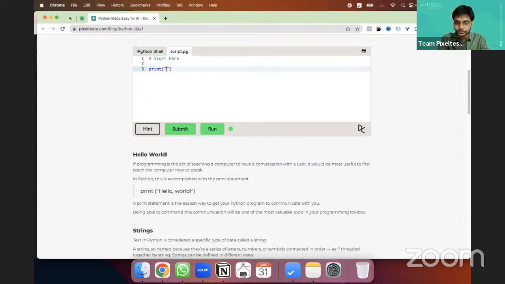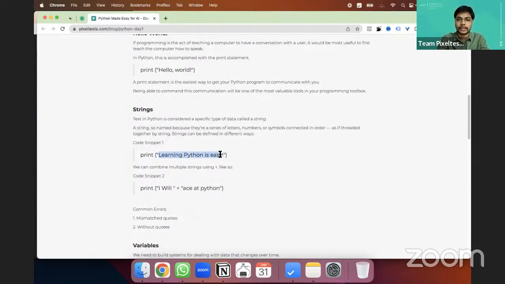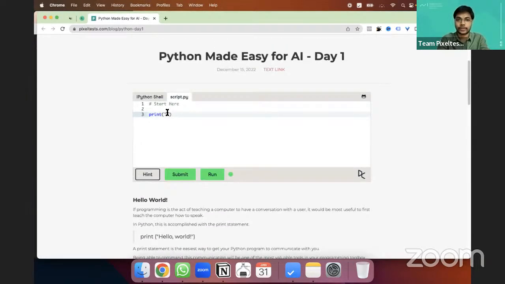You can say, here, we have other statements also. Let's say learning Python is easy. You can type it here and run it. Now it printed learning Python is easy. Now you can write your name. I am Satyasachi, and you can run it.